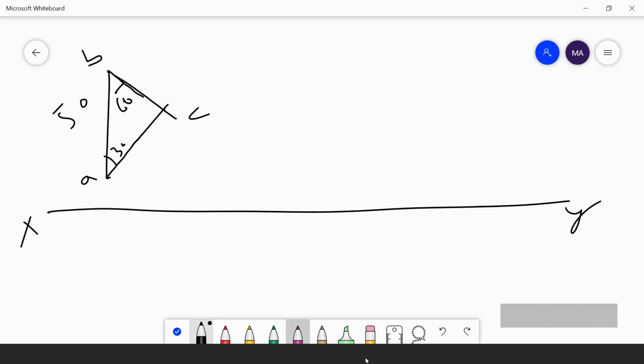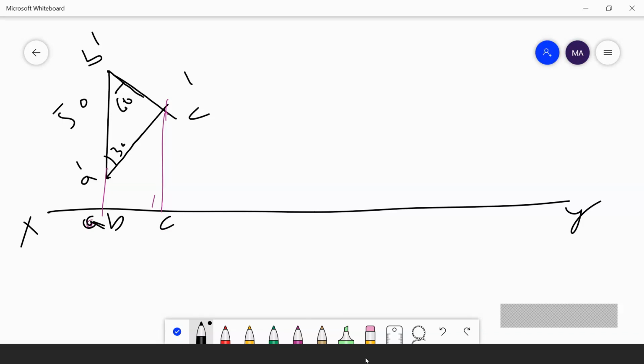Then I am projecting these points. This is A dash, B dash, C dash. I am projecting these points downwards. So here I will get AB, here I will get AB, and here I will get C.